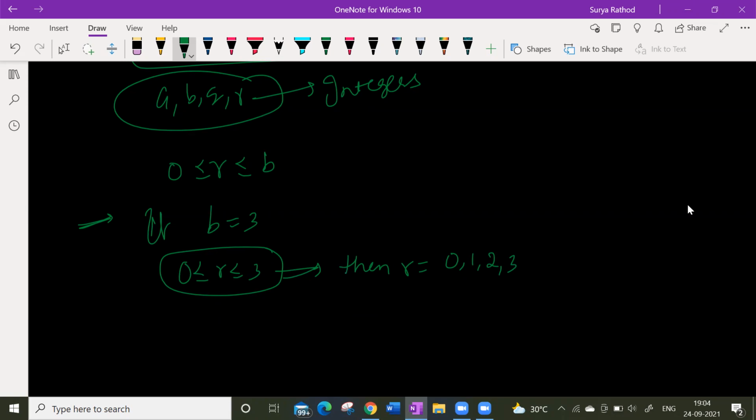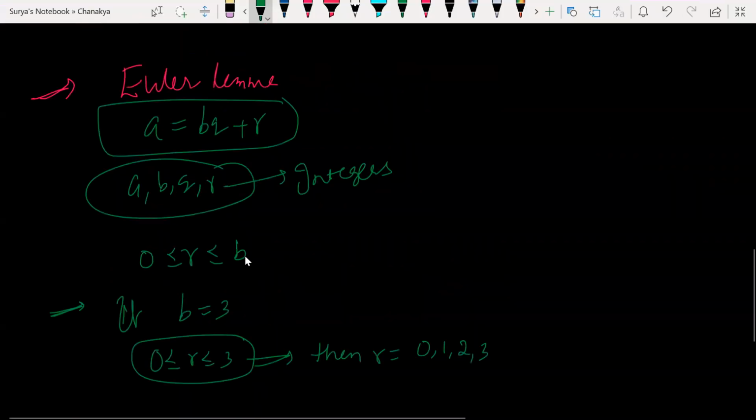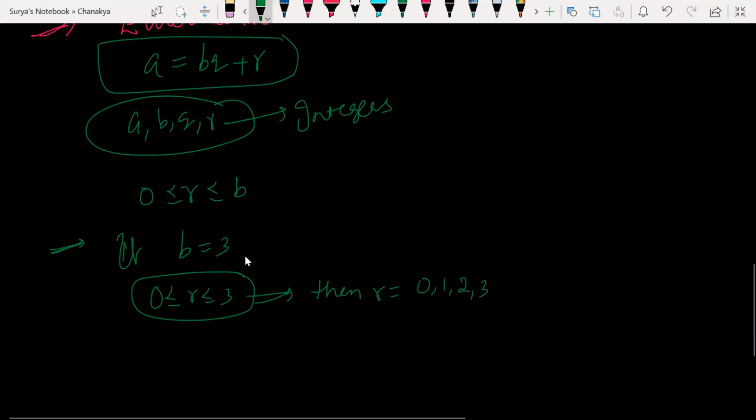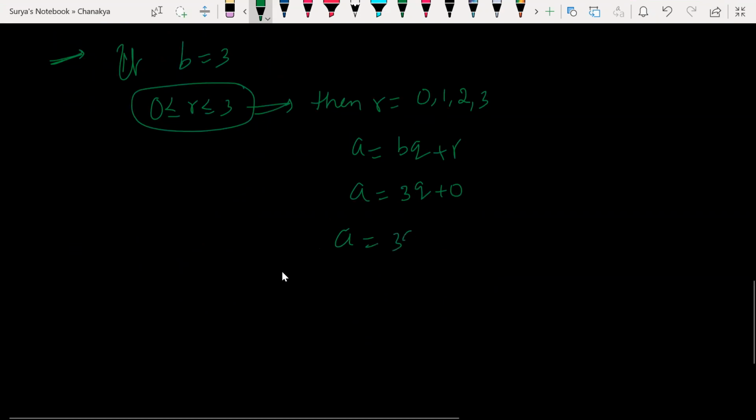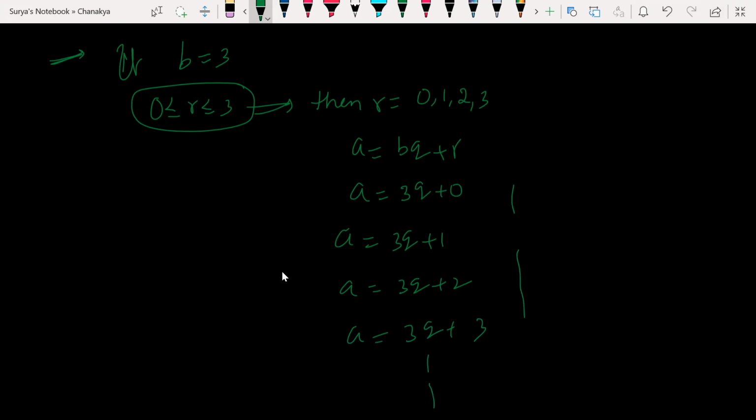So this can be represented as A is equal to BQ plus R, right? B value is 3, so A equals 3Q plus 0. So if you solve by this method, you are getting this one, and so on, only till 3.